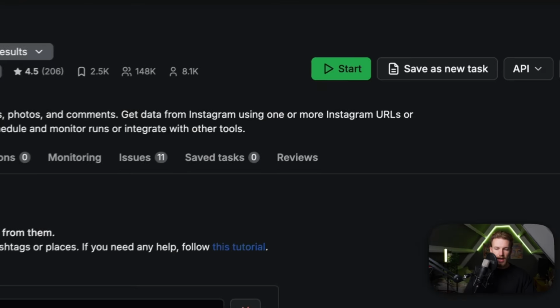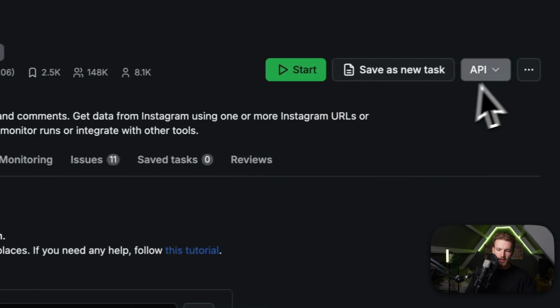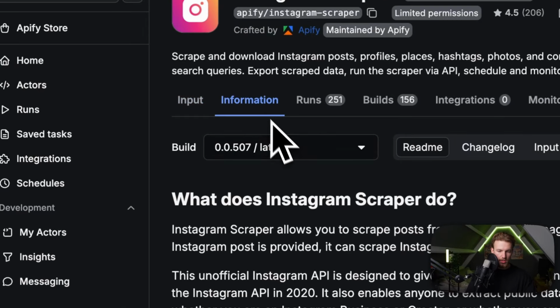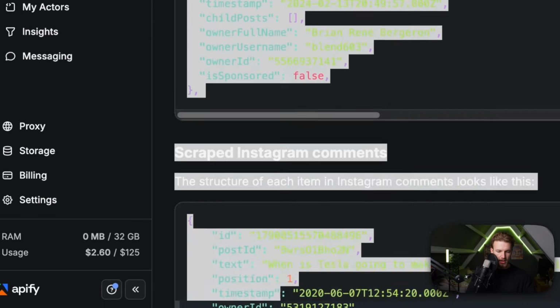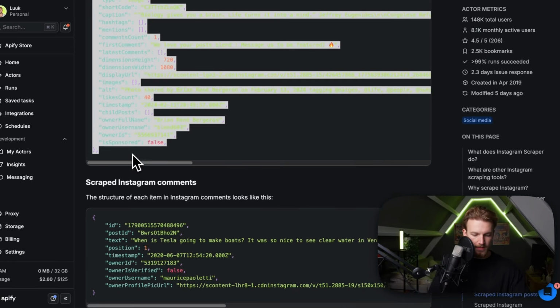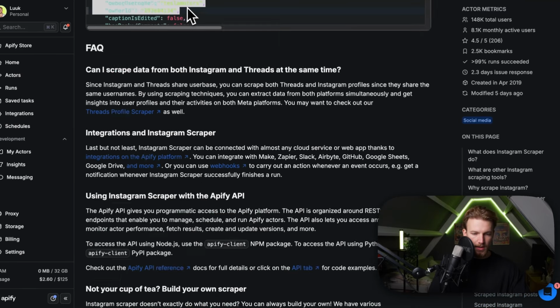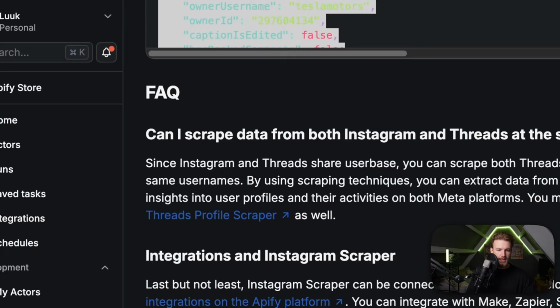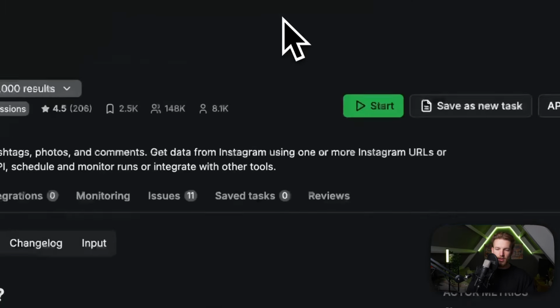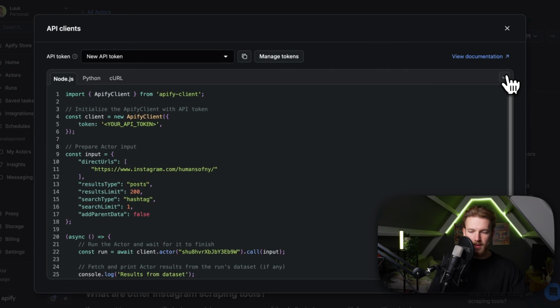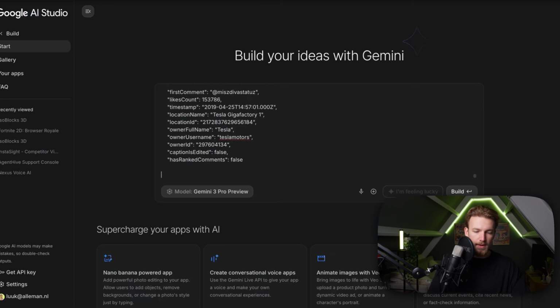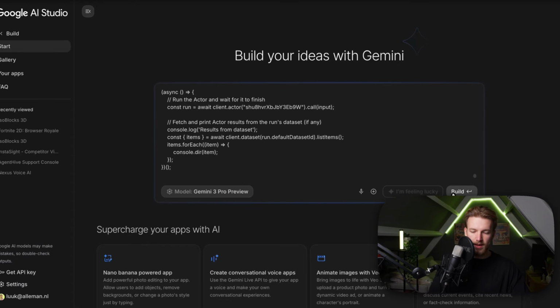So we'll go to API, and right here we have our information tab. So we copy this one, and we also have the output format. Let's get everything right here. Perfect. So we copy this, we go back, we do this, and then also we need to go to API, to API clients, and then copy this one. And this is just an example of how it should work together with Apify. So we provide it right here and we run it.